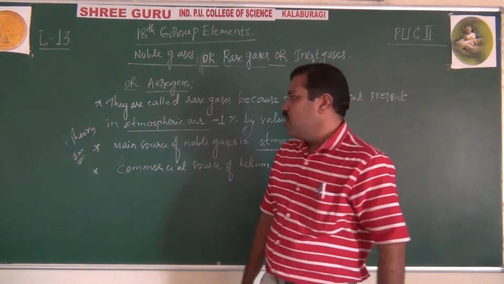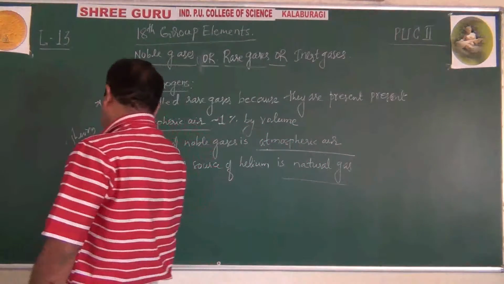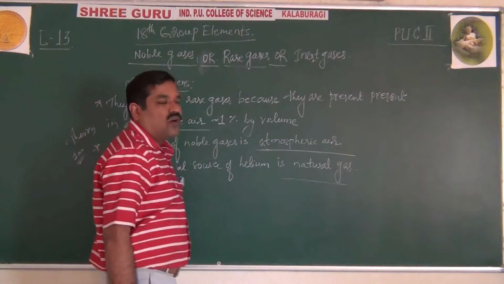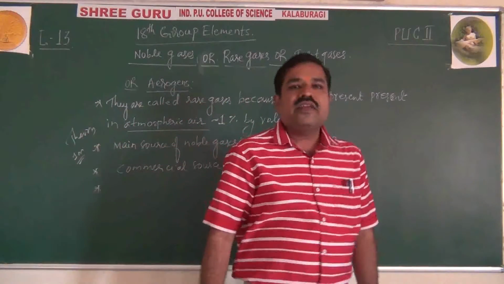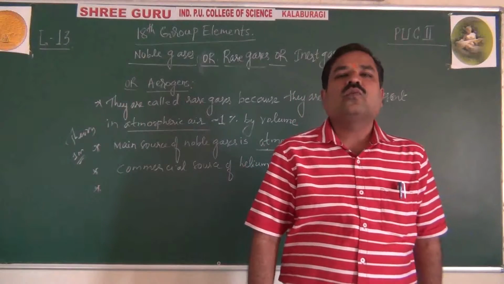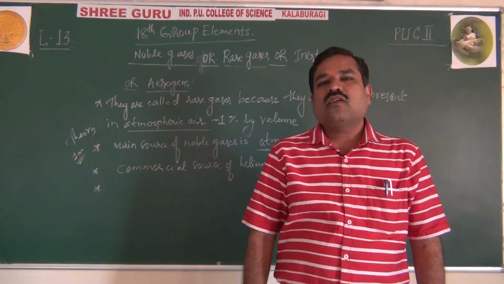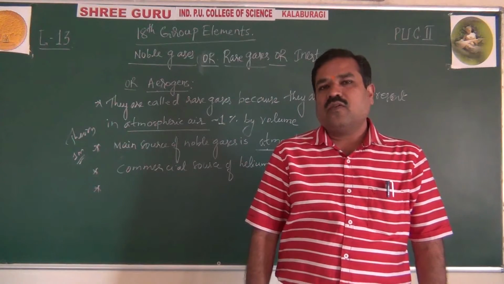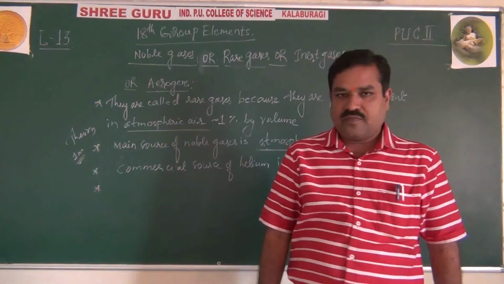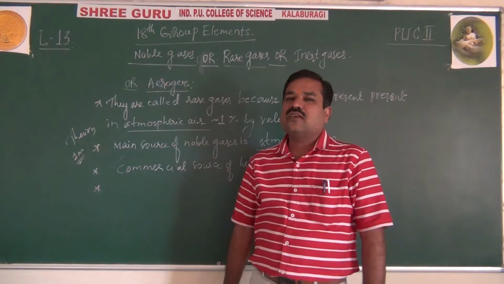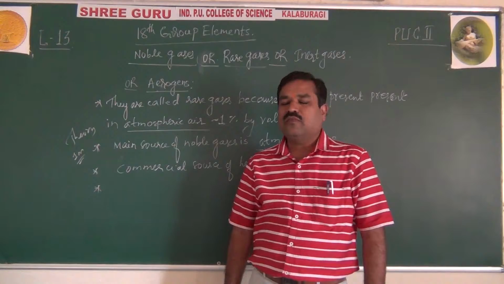One mark question here also: name a noble gas which cannot be isolated from atmospheric air. What is that? Radon, because radon is a radioactive noble gas. And the gas which is not at all adsorbed by charcoal in Dewar's charcoal adsorption method is helium.